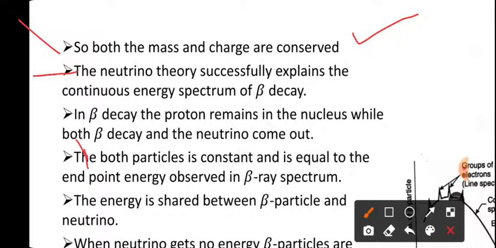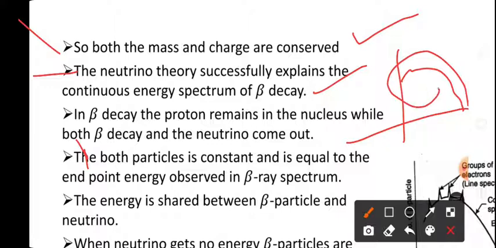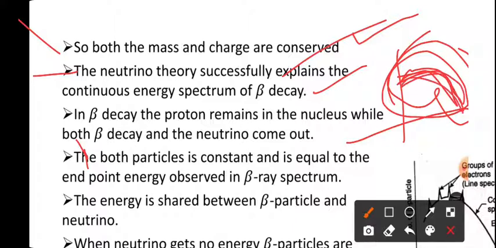The neutrino theory successfully explains the continuous energy spectrum of beta. So in the beta decay, beta spectrum, we observe a continuous spectrum like this. Why is it a continuous spectrum? By using this theory, the neutrino theory, we can explain why it has a continuous spectrum.